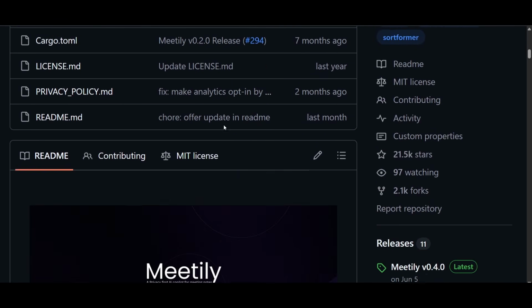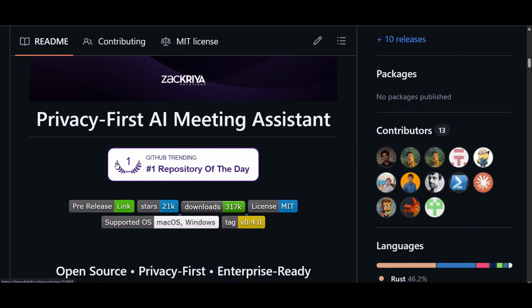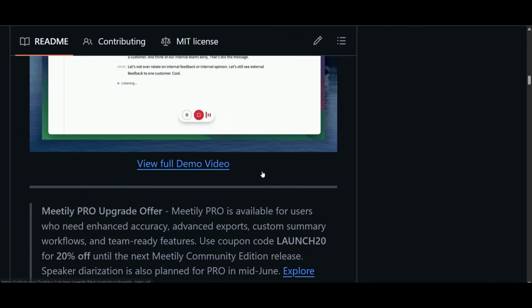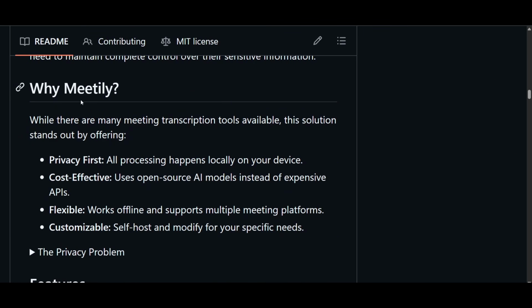If you scroll down below, there you will find that it is the number one repository of the day, meaning it got this GitHub trending tag. So that means it is a very popular and very great open source project. Open source, privacy first, and also enterprise ready. If you scroll down below, you will find the Why Meetily section, where they have included all of these points. First is privacy first, second one is cost effective, and also flexible and customizable.